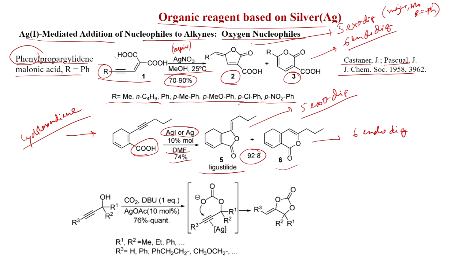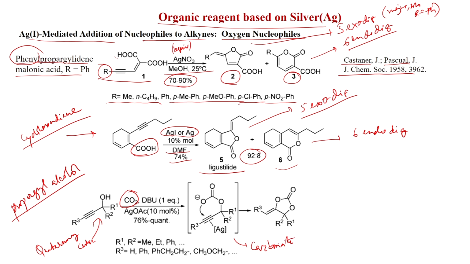Now, if you treat this propargylic alcohol, so propargyl alcohol, and this is a quaternary center. So, first you have to generate a carbonate with CO2 and DBU, 1 equivalent, you generate this carbonate, and after that you treat with silver acetate at 10 mole %, and then the activation of the alkyne by silver will happen and the desired cyclization will happen. So, this is also 5-exo-dig, then you get these cyclic carbonates.